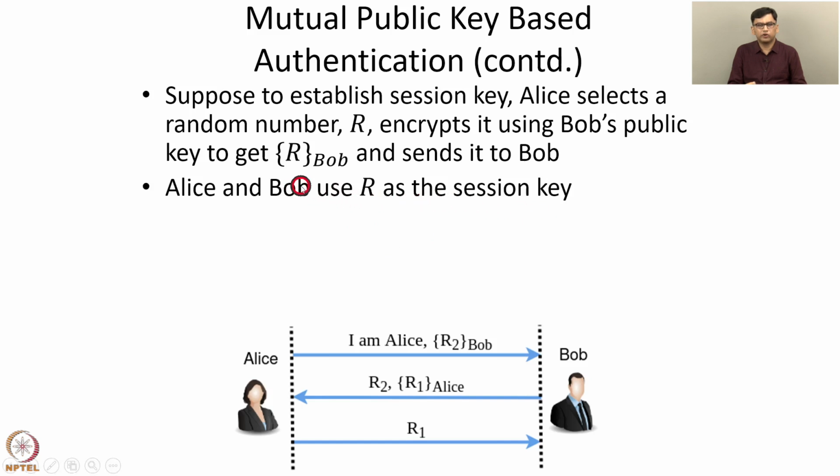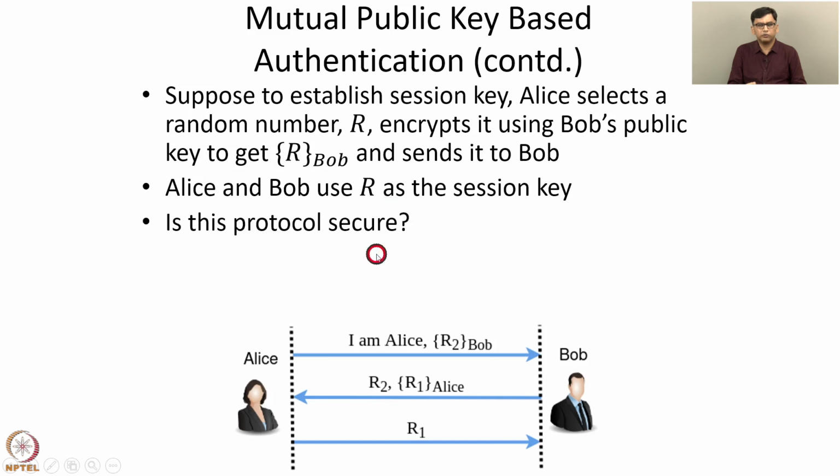Someone who eavesdrops on the channel is not able to get the secret R because it is encrypted using Bob's public key. So only Bob can decrypt it and obtain the value R. So hence it leads us to think that this may be a secure protocol.